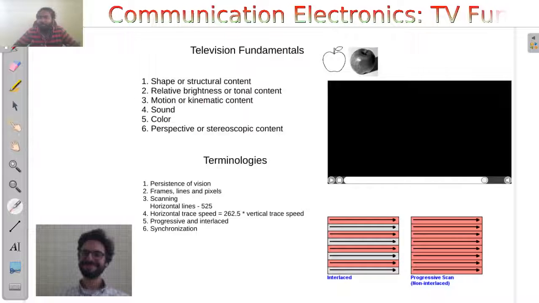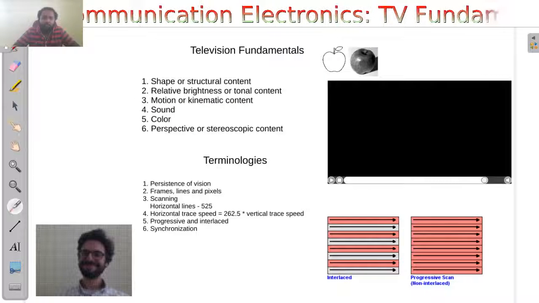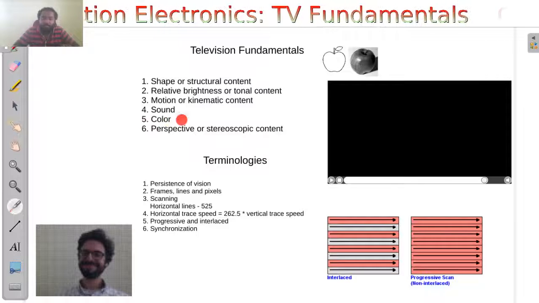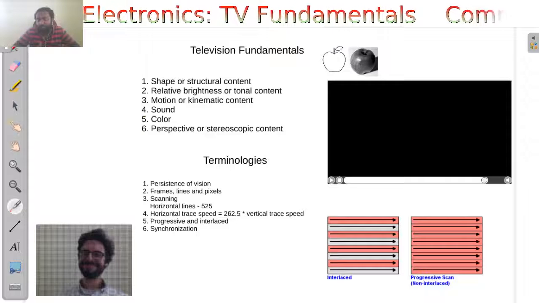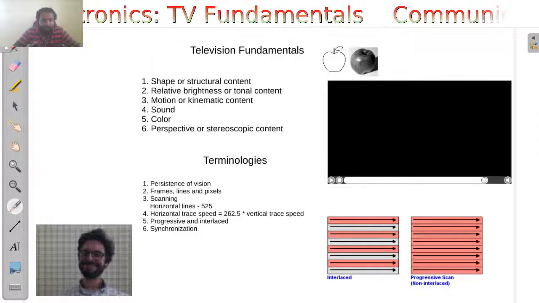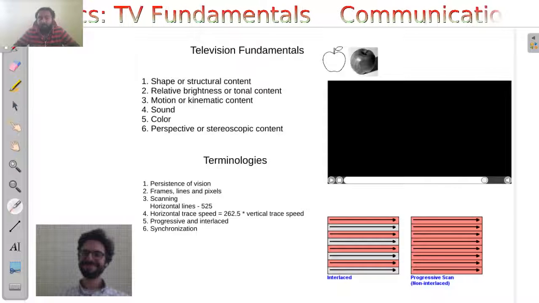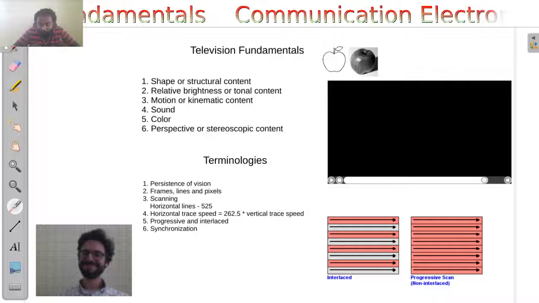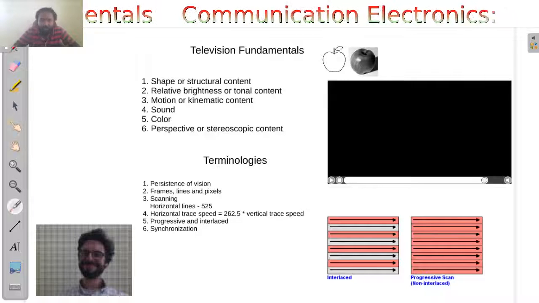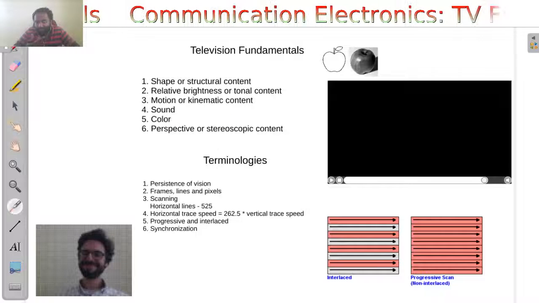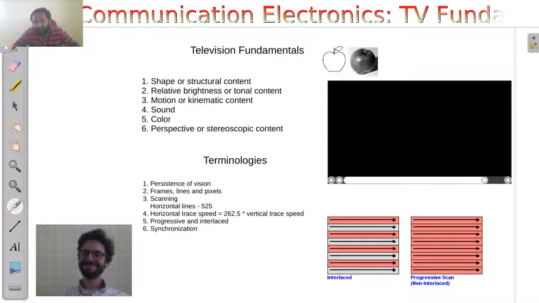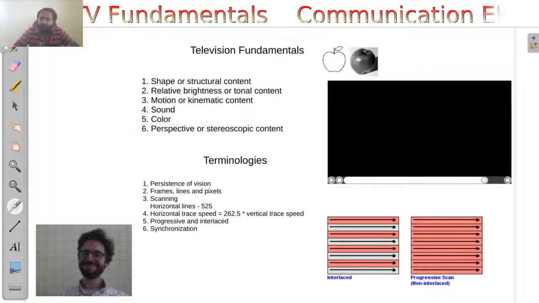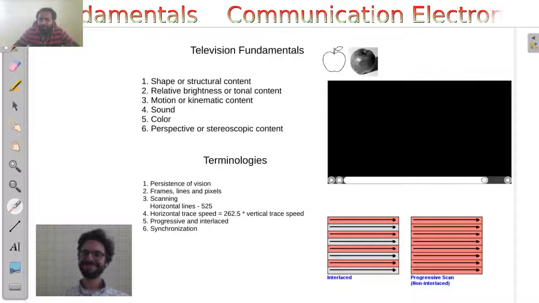And the fifth comes as the optional necessity. It's the additional color information if you can generate it. The sixth one is, of course, that all real world objects are three-dimensional, but we are recording onto a two-dimensional plane. So if you want a three-dimensional perspective, then you need to use newer technologies which enable 3D vision. The fifth and sixth are not that basic. It's the next advanced level.